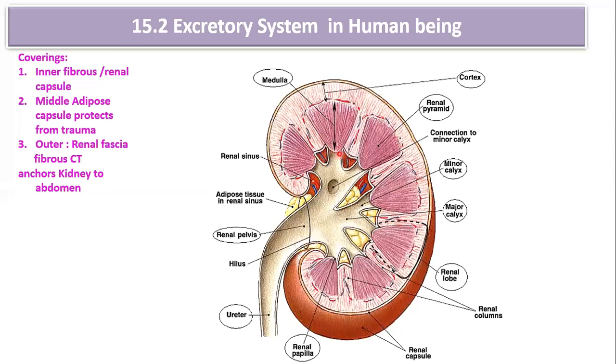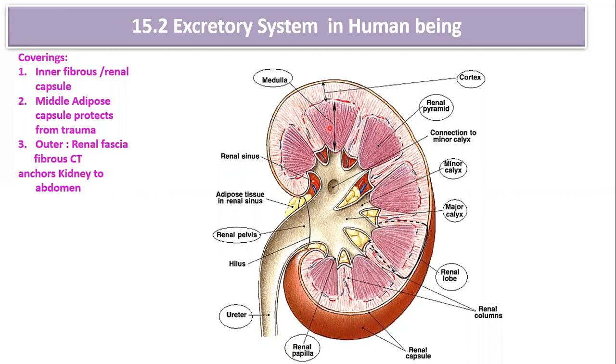Now the apex is directed toward a structure over here, which is referred to as the renal papilla. So each medullary pyramid has a base and an apex. The base is directed toward the cortex, and the apex is directed toward the renal papilla.